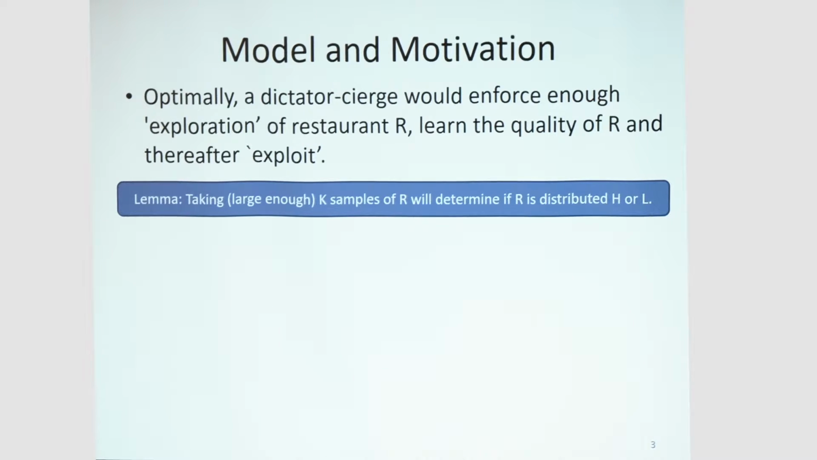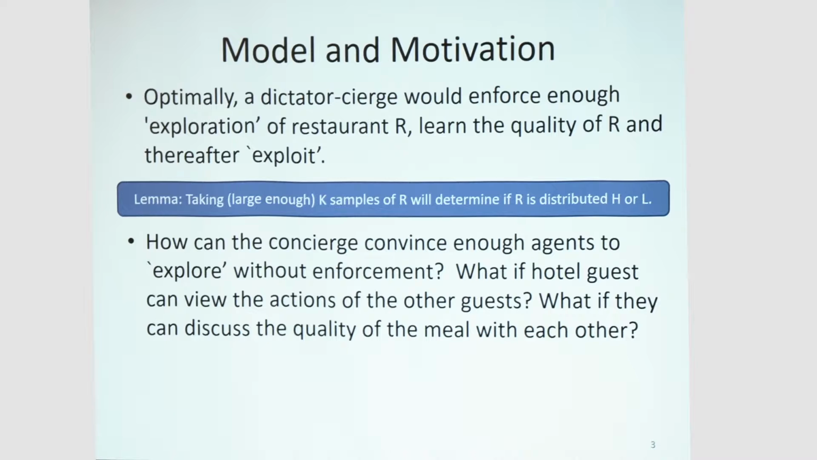Okay, so optimally, if we had a dictator, it would enforce enough exploration of restaurant R until we are able to know if R is distributed H or L. And we have a lemma that if we take K samples, where K is large enough, then we will be able to determine if R is distributed H or L. We prove it using the Chebyshev inequality. And then you can exploit according to the samples of R.